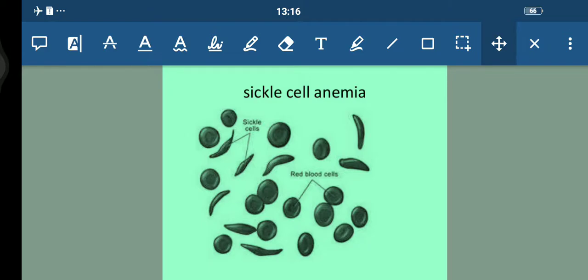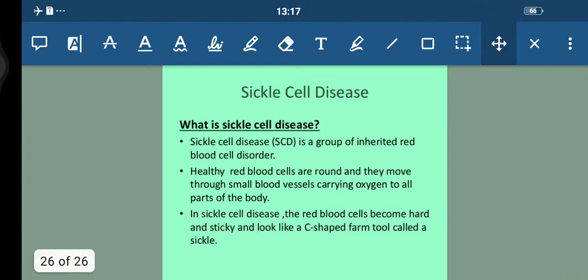Thus, they exhibit basically the sickle cell trait, and this defect is caused by the substitution of glutamic acid by valine at the 6th position of the beta globin chain of the hemoglobin. So this is what sickle cell anemia is, students. In sickle cell disease, the red blood cells become hard and sticky and they look like a C-shaped farm tool called a sickle. So you can see here, right?